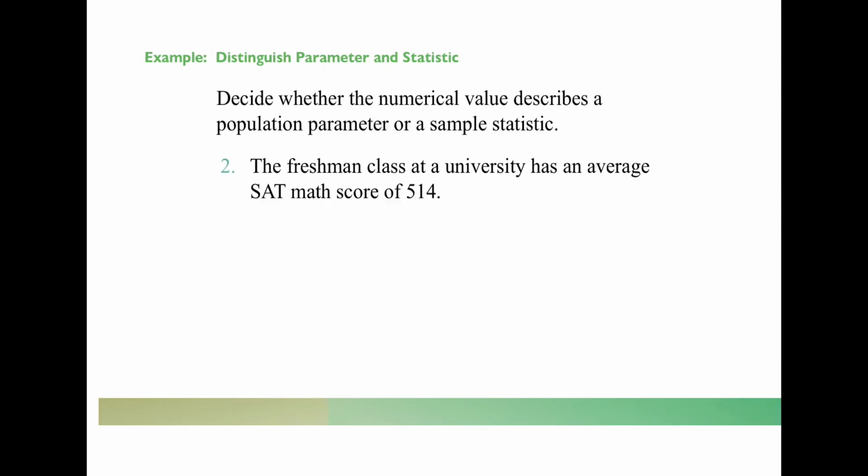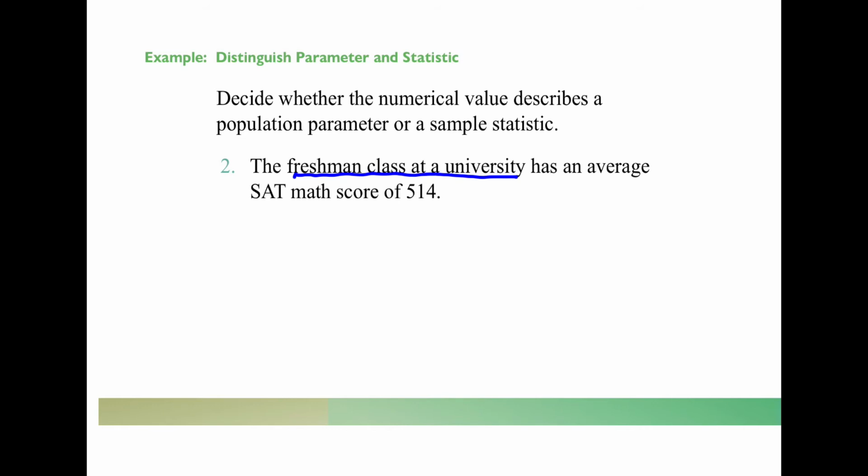Second one, a freshman class at a university has an average SAT math score of 514. Okay, so in this case, we have to think about what is the target population here. The target population is just the freshman class at this university. And this is something that they could actually probably figure out, right?